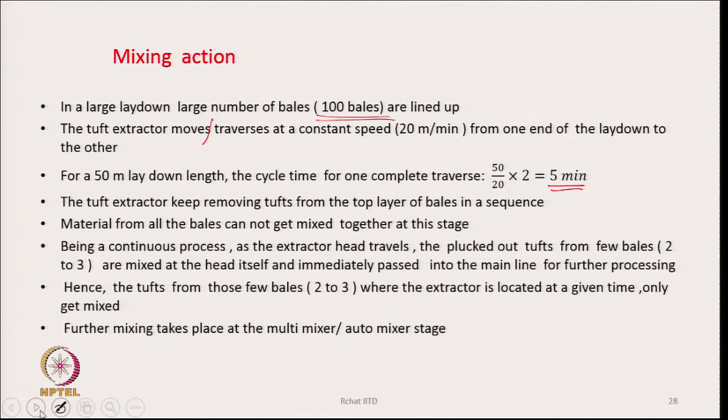But if we keep a multi-mixer at a later stage, then this material will also go into the multi-mixer compartments, and they will have an opportunity to again get mixed. So, mixing action at the automatic bale plucking stage is not really much, but some mixing is happening there itself also.